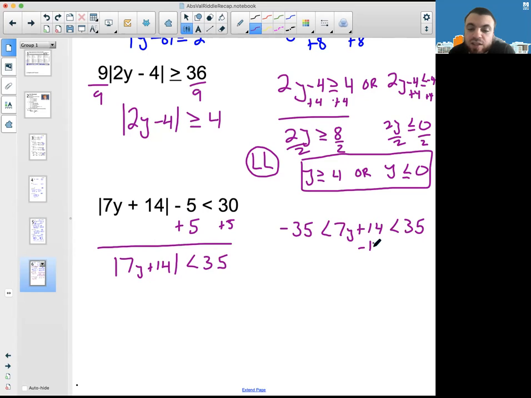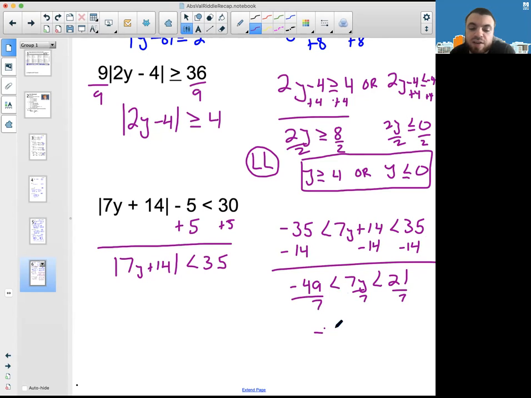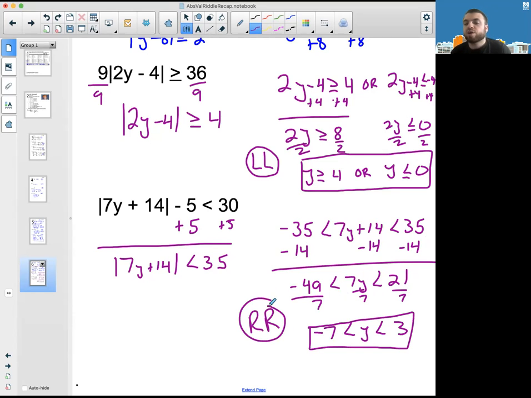Okay, and to get y alone, we're going to subtract 14, and subtract 14. Okay, so we get negative 49 less than 7y less than 21. Now we're going to divide by 7, divide by 7, divide by 7. And I get negative 7 is less than y, which is less than 3. Okay, and this goes with RR, like the railroad.